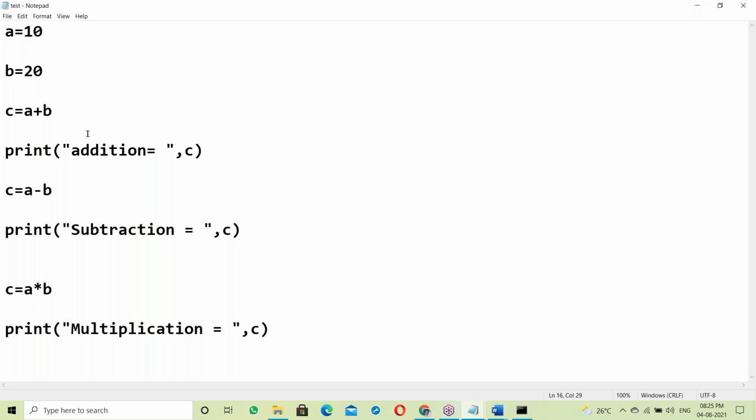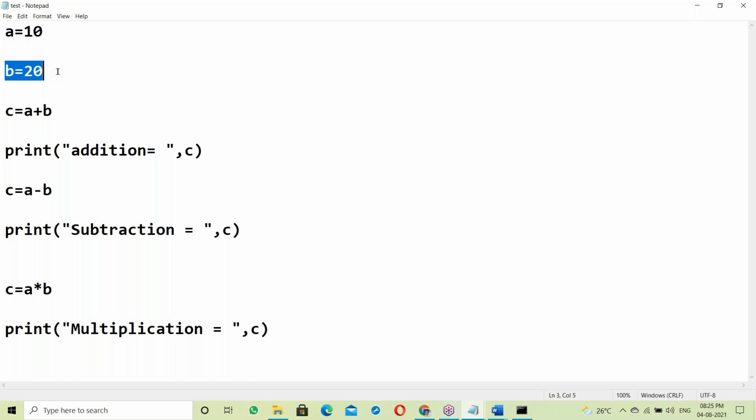That means what happens here? It checks the first statement. If it is correct, next statement, correct, next statement, and suppose something is wrong, it simply stops. It's the interpreter. The interpreter checks the syntax of the first statement. Once it is correct, it executes. That means memory allocated for storing 10.